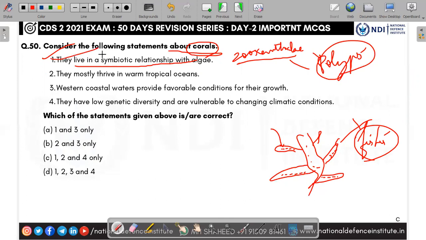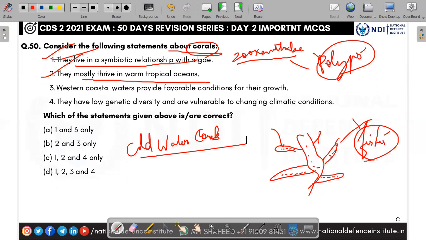Yes, they live in a symbiotic relationship. They mostly thrive in warm tropical oceans. Yes, and cold water corals are also there. Even cold water corals thrive, but mostly it is in tropical oceans. Yes, the second one is right. Western waters provide favorable conditions for their growth. No.